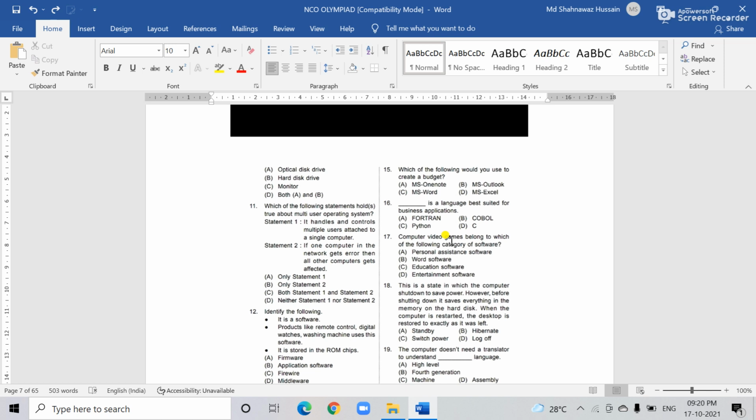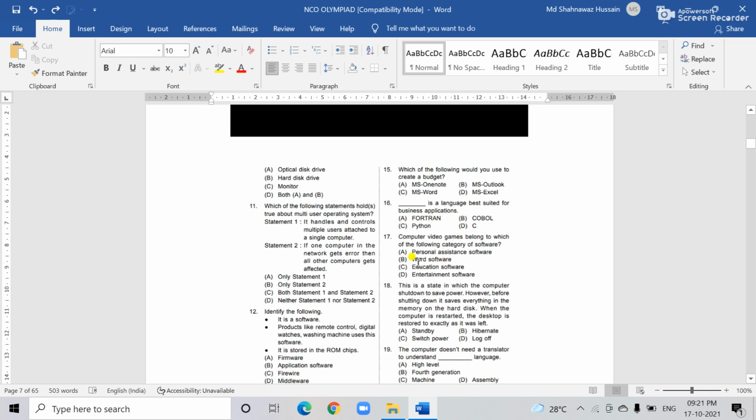So if you select C, meaning Python, this is a correct option. If you select D, this is also a correct option, because both are correct answers. You choose any one. Python or C, Java, these are all high-level programming languages. One of the most important is Python or C. You choose any one, option C or D.